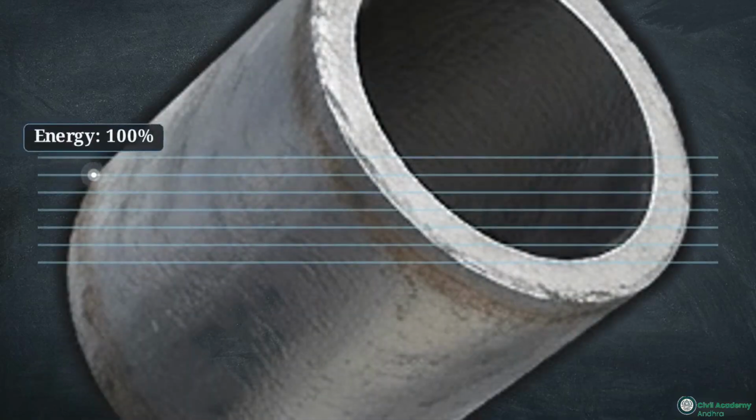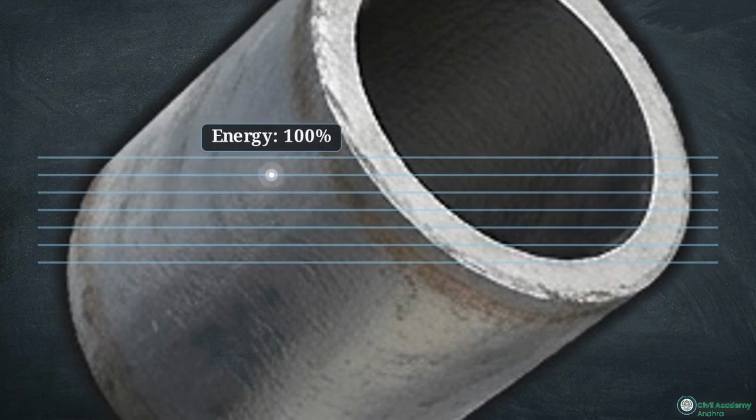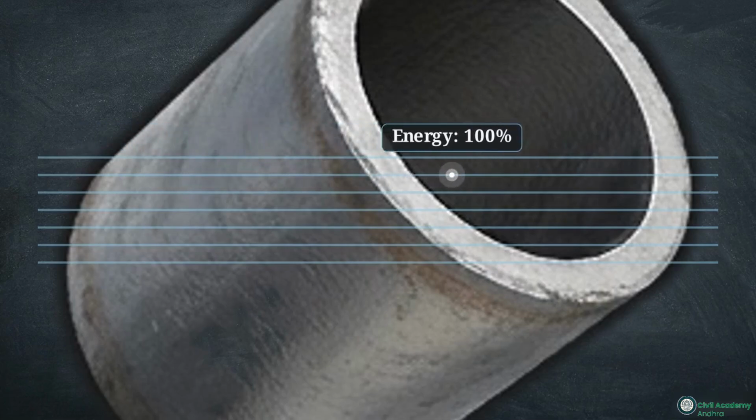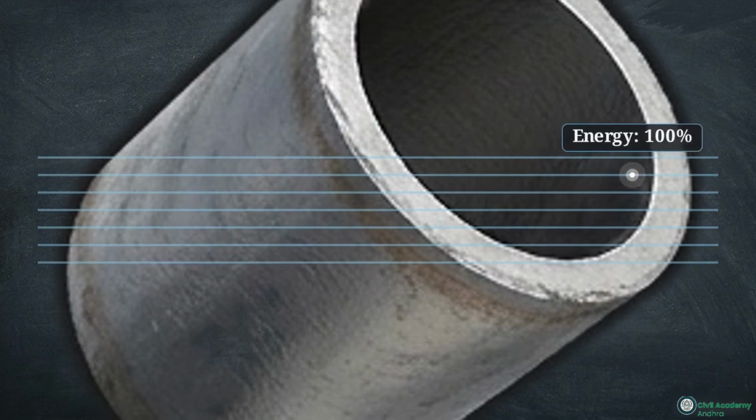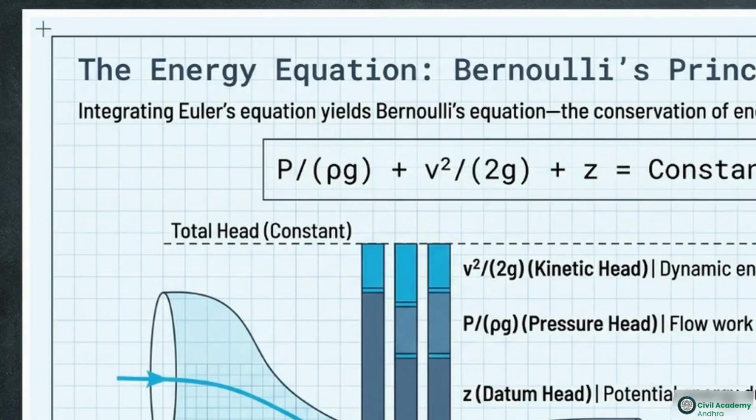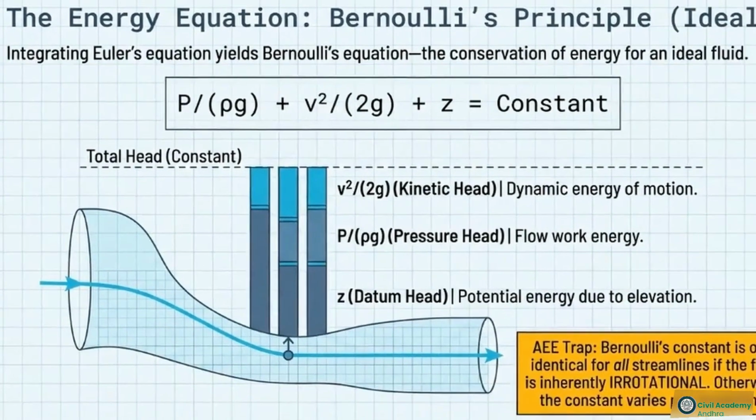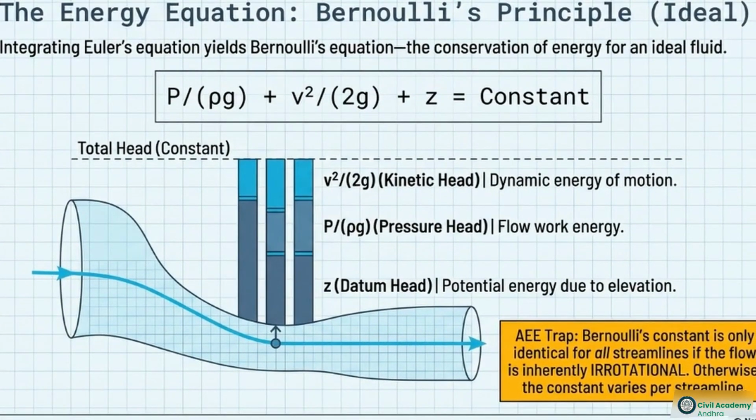In ideal fluid dynamics, energy is perfectly conserved. As fluid moves along a streamline, it neither gains nor loses energy. This diagram shows that idealized assumption. Notice the total headline at the very top. It remains perfectly flat across the entire pipe length, representing a constant energy state without a single drop in potential.